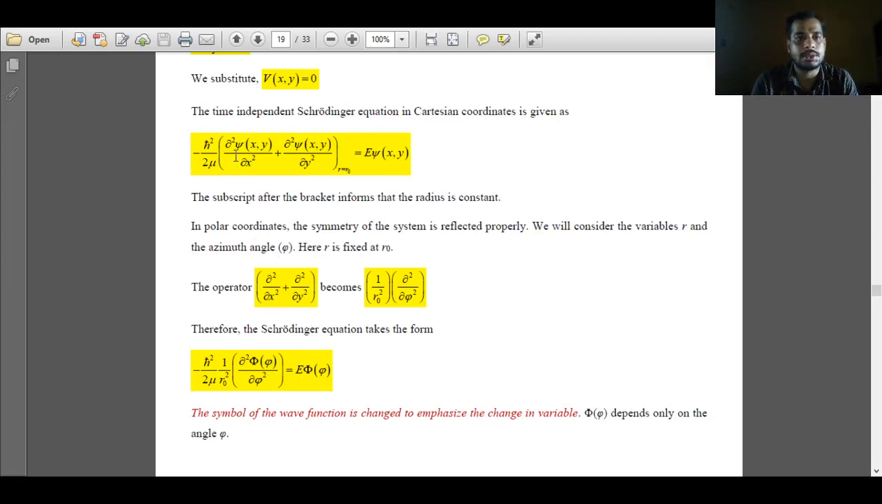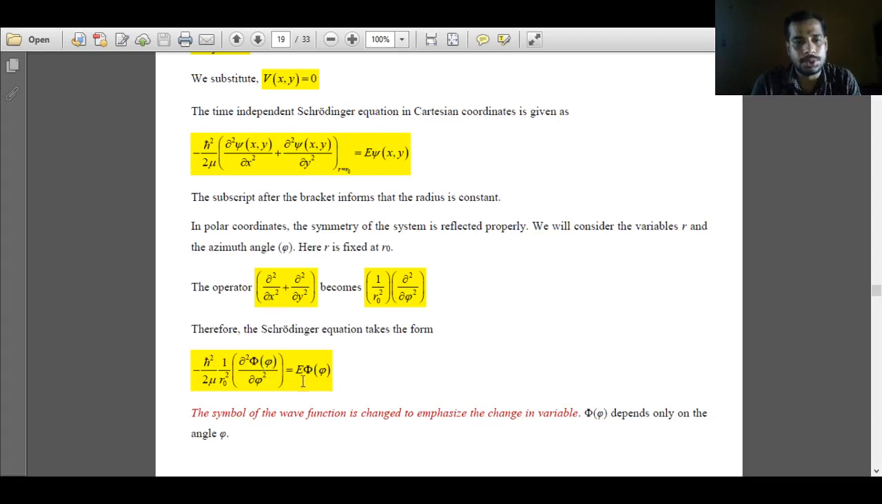And the eigenfunction that was represented as psi in Cartesian coordinates will be represented as capital Phi, which is a function of the angle phi. This angle phi is called the azimuth angle, and its limit is from 0 to 2 pi. So the eigenfunction that was represented as psi(x, y) in Cartesian coordinates is represented with a different notation, the function capital Phi, which depends upon the angle variable phi.